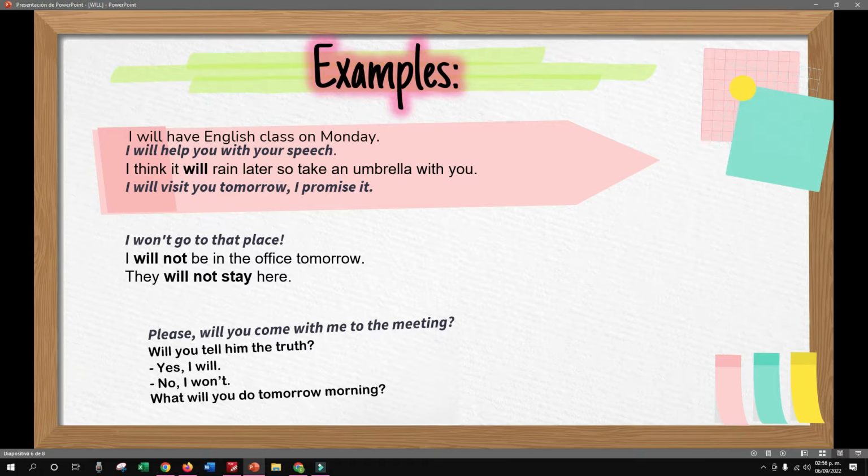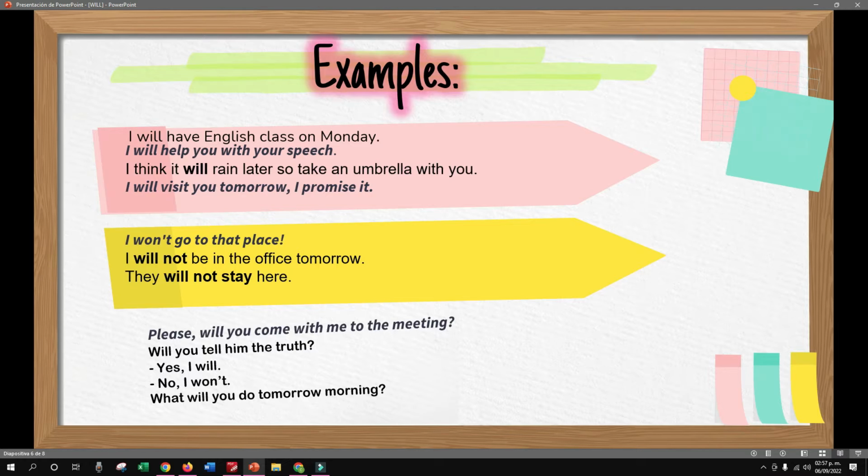Or I think it will rain later. You're using it there, that is third person. And look, the verb is in the base form. You don't need to change anything, right? So, be careful with that. You're going to use will and then the base form of the verb, even if you were using third person singular. Which is the third person singular? He, she, and it. Yes.